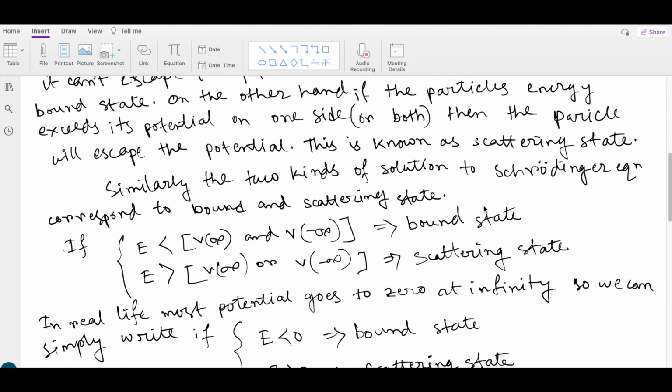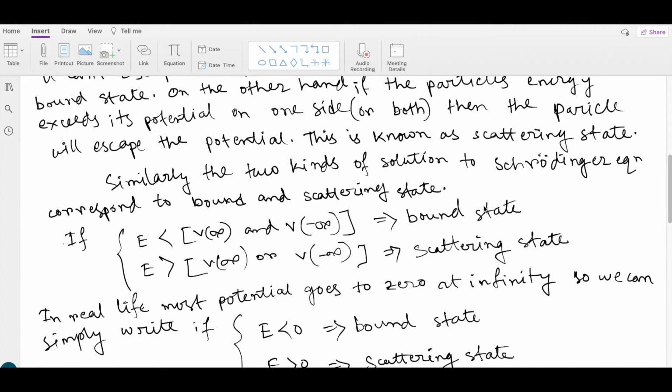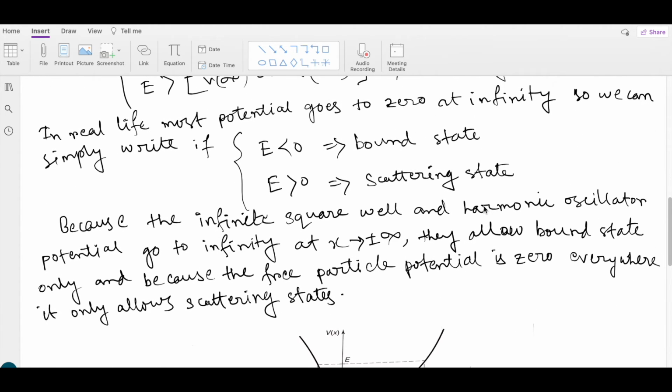And if the energy is greater than the potential at plus infinity or at minus infinity, that state is known as a scattering state. In real life, the potential goes to 0 at infinity, so we can simply say that if E is less than 0, that is a bound state, and if E is greater than 0, that is a scattering state.